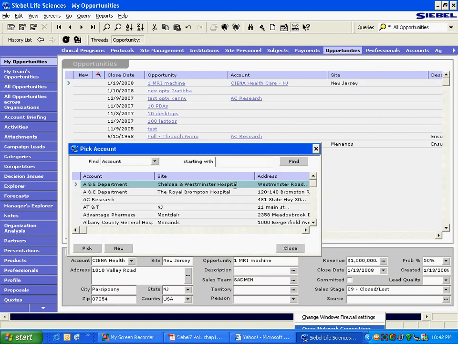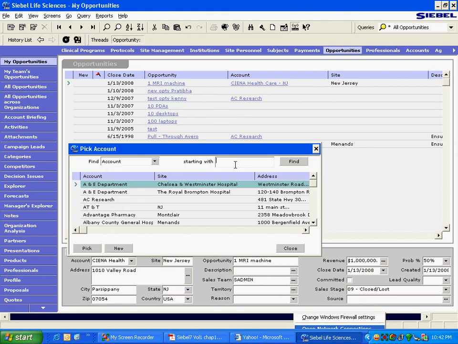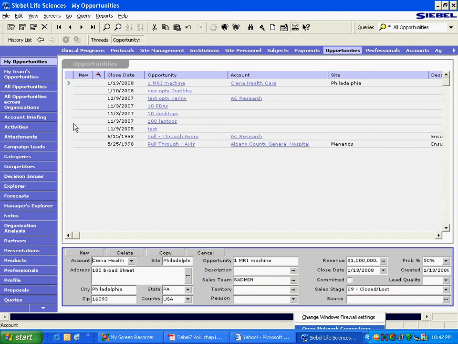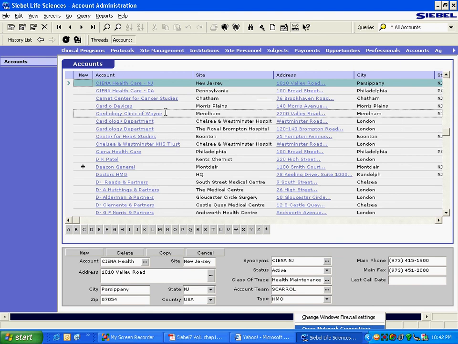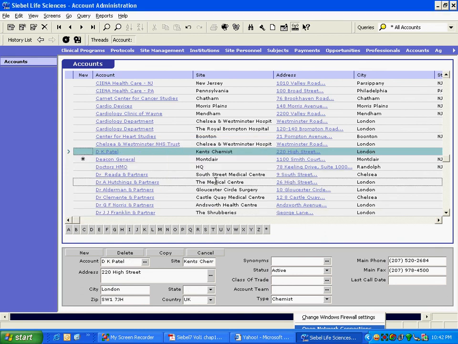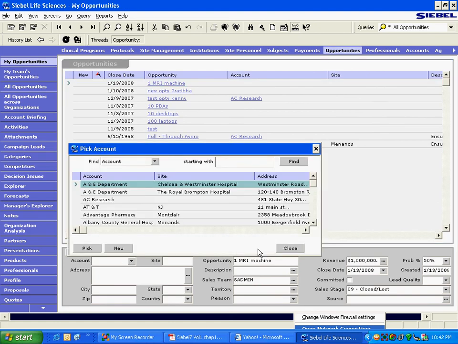No, actually it is Sienna Healthcare, something else. This is the one, right? Okay, let's associate this with Sienna Healthcare Philadelphia. Save it and go back to that. Sienna Healthcare Philadelphia, right? That's Pennsylvania. Yeah, this one, right? Let's delete this. Okay. So let's see what became of that opportunity. The account details are gone.